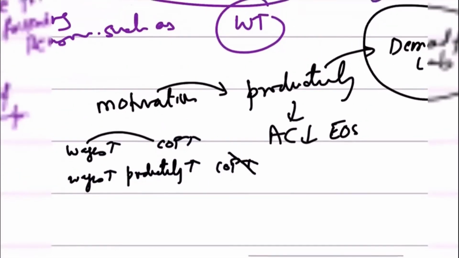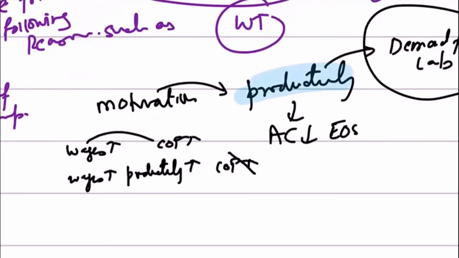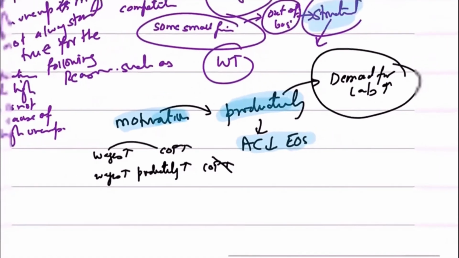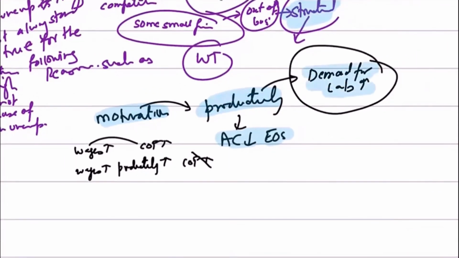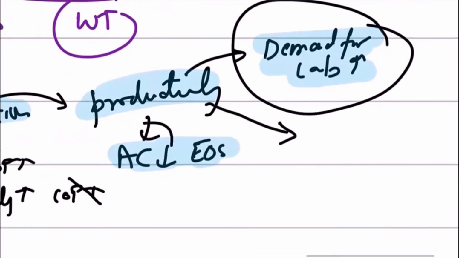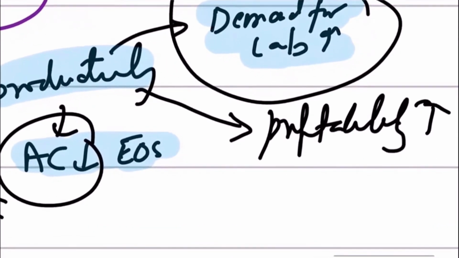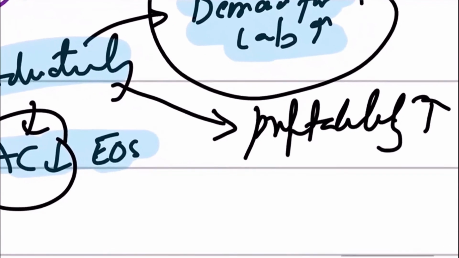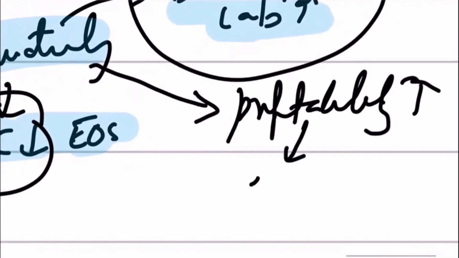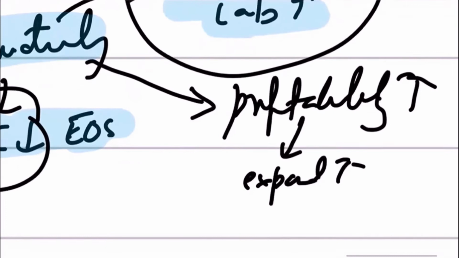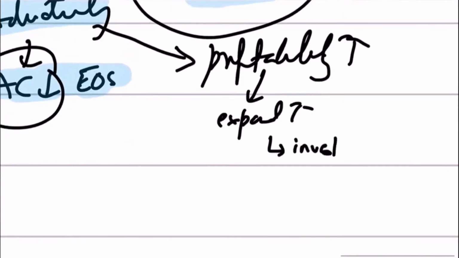Remember, productivity is a very important factor, because higher wages means more motivation, means more productivity, and higher productivity reduces your average cost and increases demand for labor. If workers are more productive, it increases profitability. So the productivity of the workers is rising, it would make businesses more profitable, and higher profitability would mean that businesses would want to expand, and expansion would result in more investment, because investment is a component of AD, right?